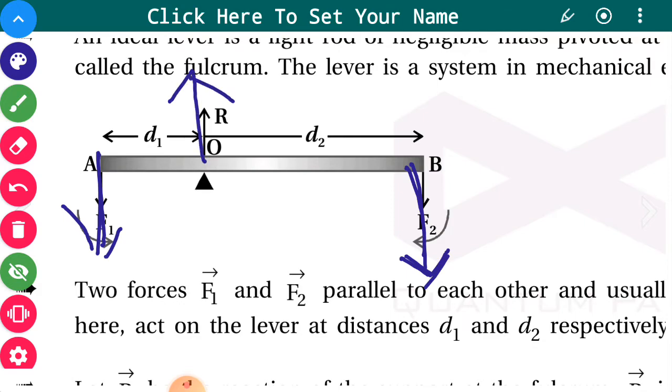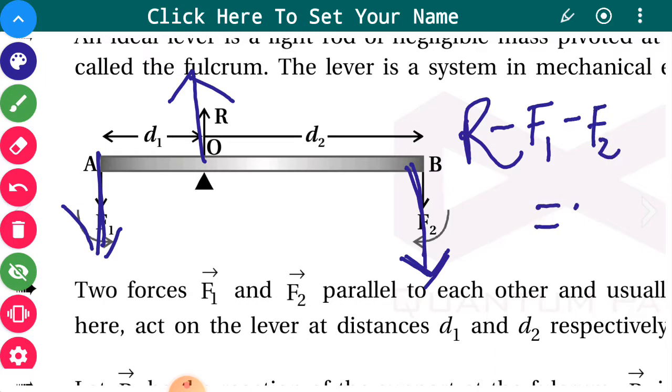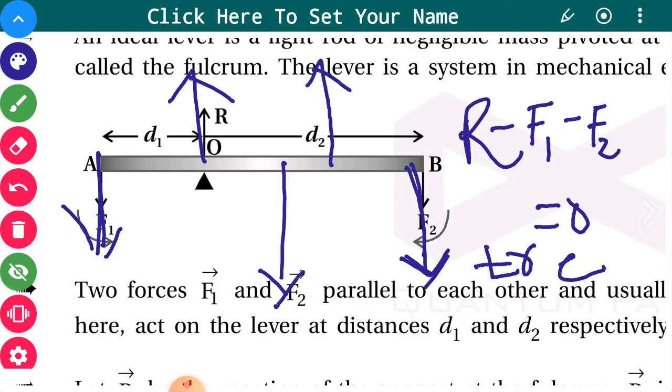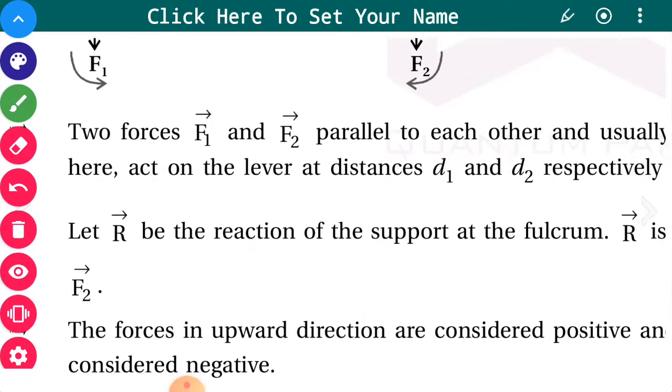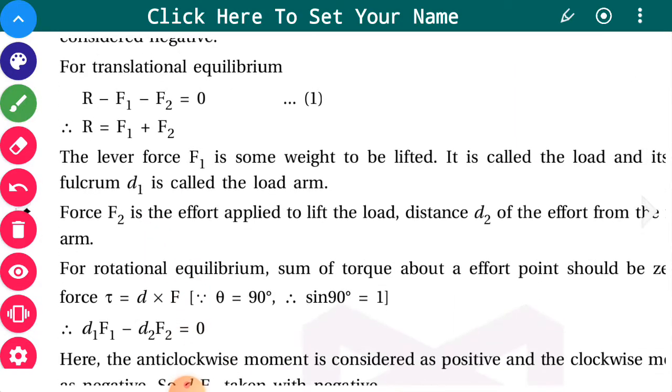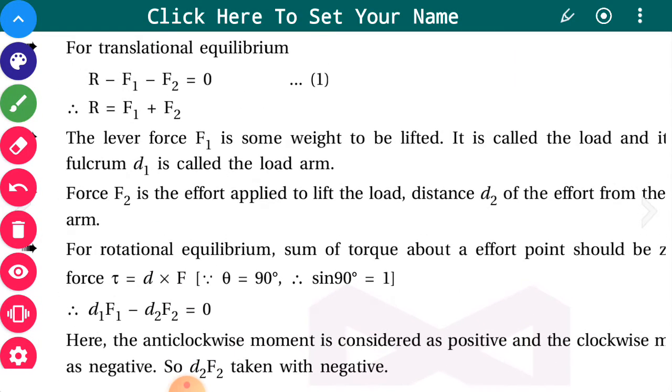Reactive force is in the upward direction, and if I take the upward direction as positive, then R minus F1 minus F2 will be equal to 0. Why? Because this rod is neither going to perform the motion in the upper direction nor in the downward direction, so it is in translational equilibrium, it will not perform linear motion. So R is equal to F1 plus F2.